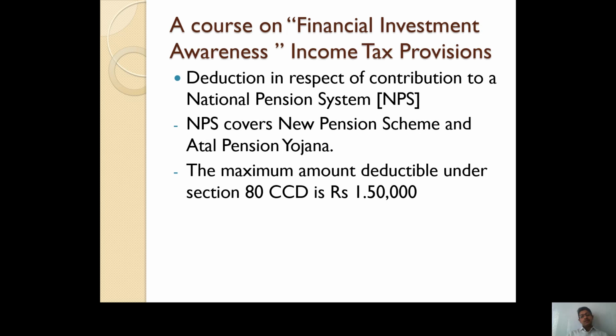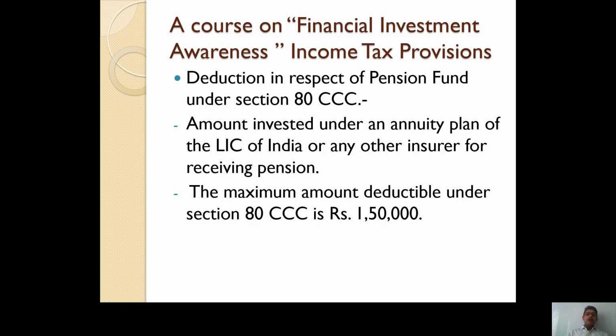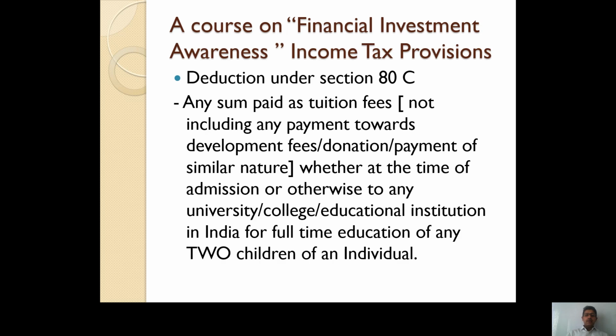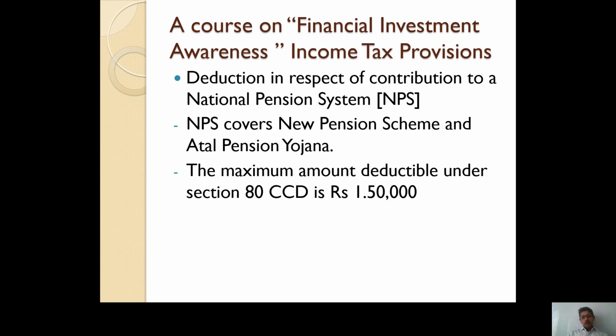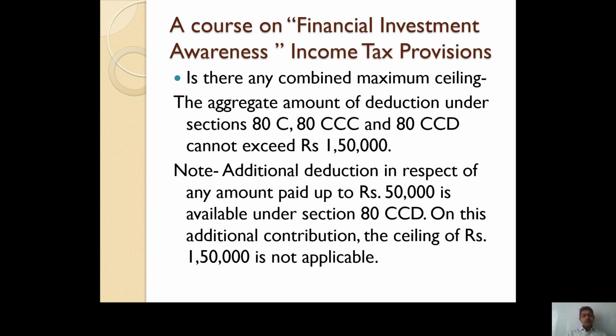Now the national pension system covers the National Pension Scheme and Atal Pension Yojana, and the maximum amount deductible under section 80CCD is rupees 1,50,000. So the maximum amount of deduction available in case of section 80C is 1,50,000. The maximum amount of deduction available in case of section 80CCC is rupees 1,50,000. The maximum amount of deduction available in case of section 80CCD is rupees 1,50,000. But let me tell you, there is a combined maximum ceiling limit also.